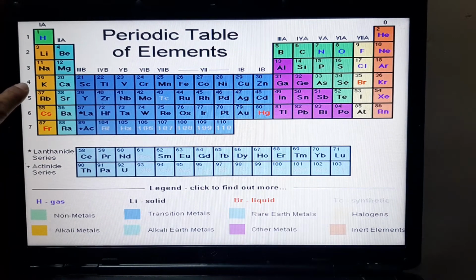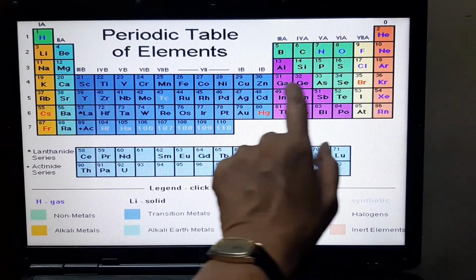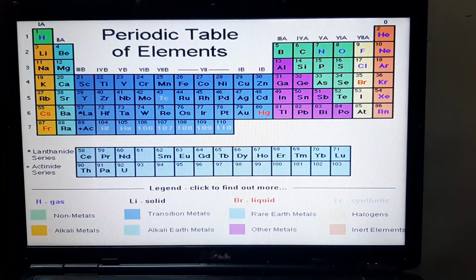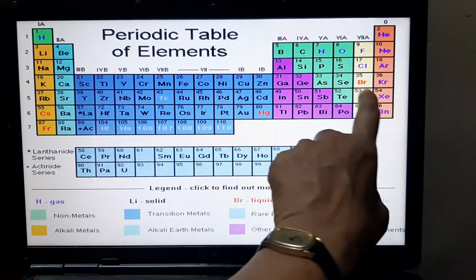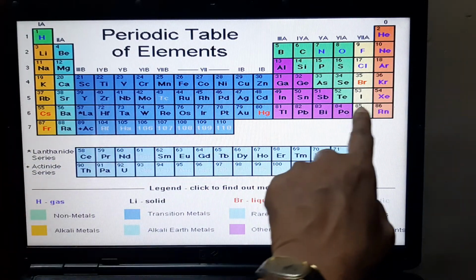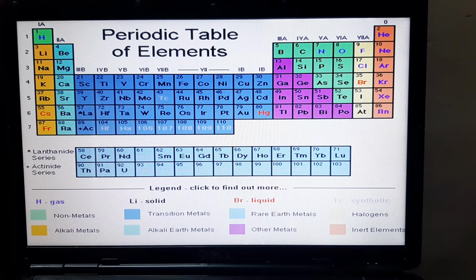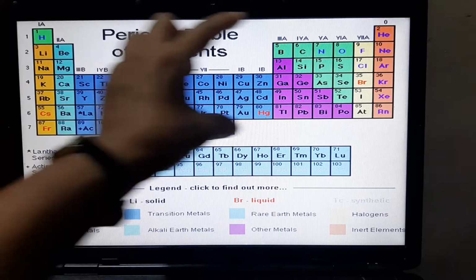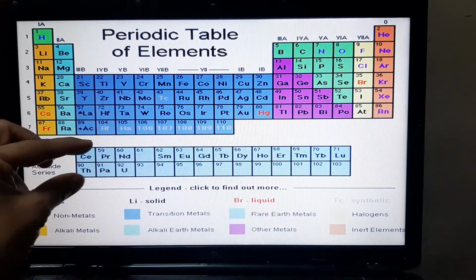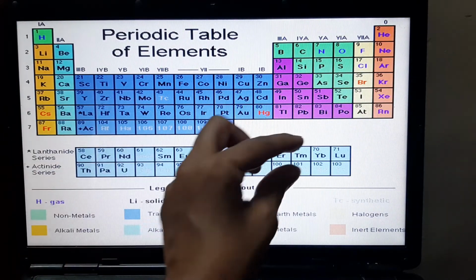Likewise, elements in the fourth period have 4 shells, the fifth period 5 shells, the sixth period 6 shells, and the seventh period 7 shells. So there are 7 periods in the table. Now you'll wonder what these two lines down over here are.